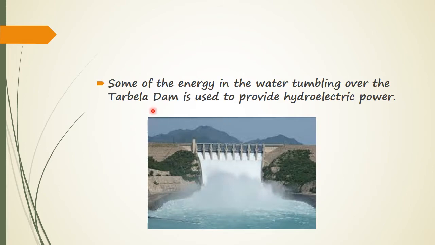Here is a very important example. Some of the energy in the water tumbling over the Tarbela Dam is used to provide hydroelectric power. So hydroelectric power means the energy that we are getting from water. In a hydroelectric power station, we use water energy to drive the shaft of a generator and ultimately it produces electricity.